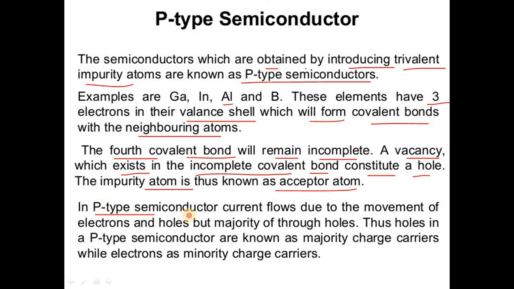So in the case of p-type semiconductor, current flows due to the movement of electrons and holes, but mostly through holes. So here the majority carriers are holes. Holes in p-type semiconductor are known as majority charge carriers, while electrons are minority charge carriers. In multiple choice questions and MSc entrance questions, they will ask, in case of p-type semiconductor, electricity is carried due to holes, or holes act as majority charge carriers.